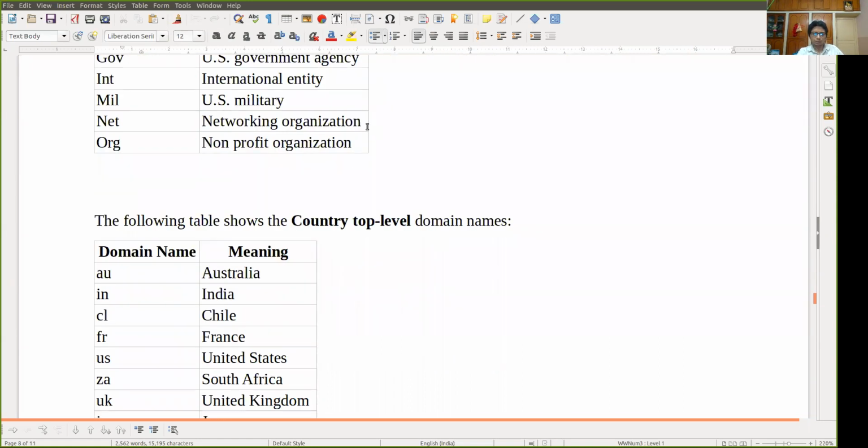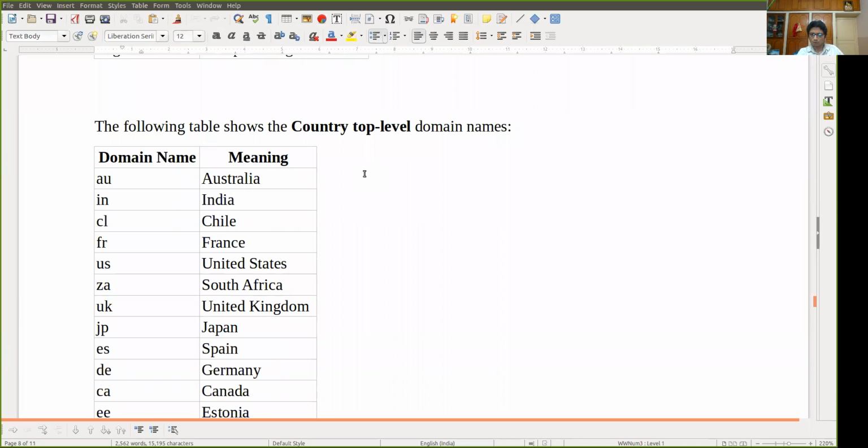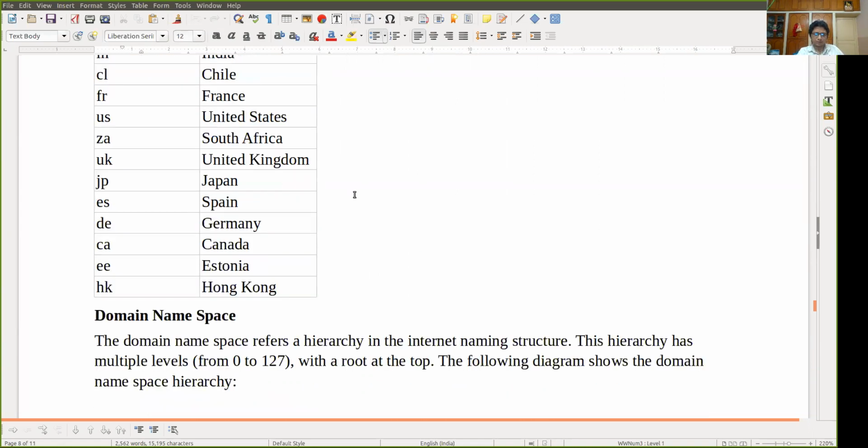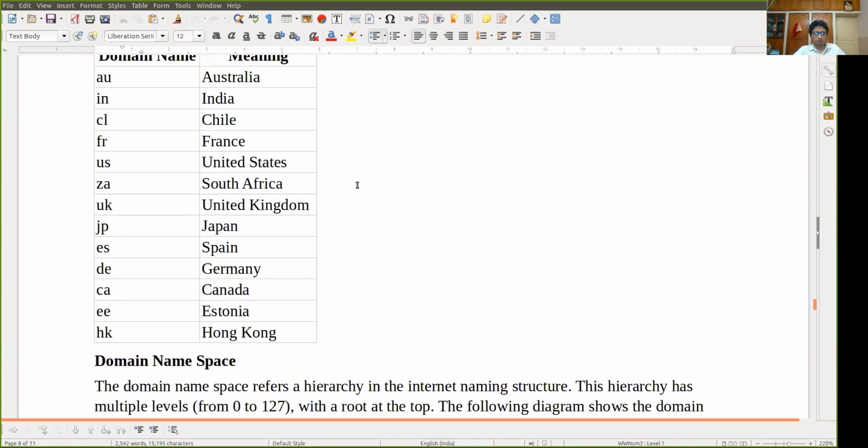Now the following table shows the country top level domain names, like AU means Australia, IN means India, Chile, France, and US means United States. You can see these on the screen.